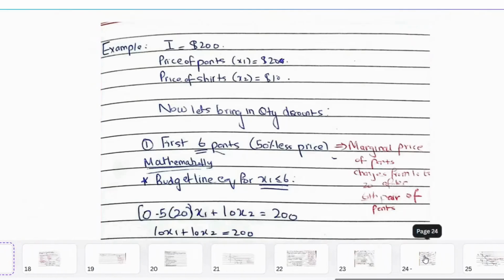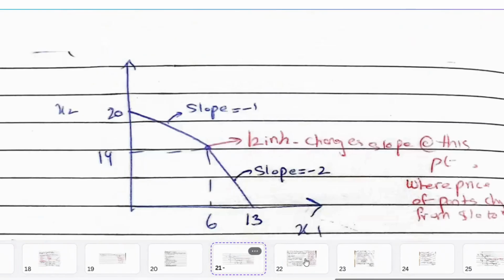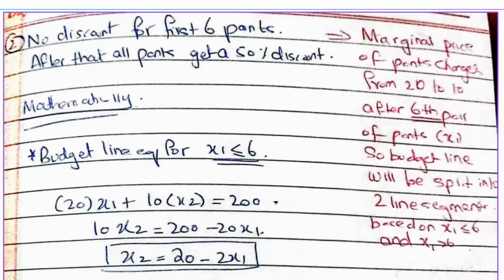Now we'll change the example slightly. Instead of getting a discount on the first six pants, you don't get the discount for the first six pants, and after that, all pants get a 50% discount. Initially, we looked at the kinked budget line under the assumption that the first six pants have a discount and the remaining have to be bought at regular price.